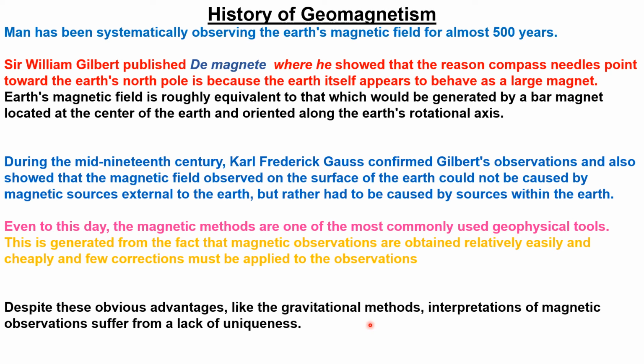But in spite of these advantages, the interpretation of the magnetic anomaly is very complicated. As we said in the gravity chapter, the ambiguity is there, and that ambiguity is more prominent in the magnetic anomaly than in the gravity anomaly. It suffers from a lack of uniqueness.